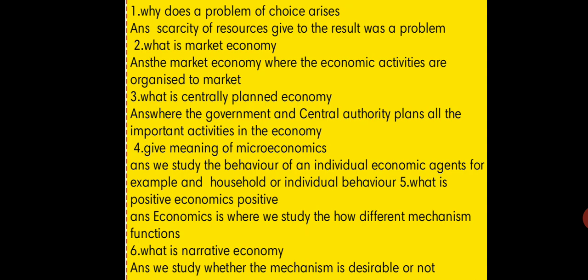Why does a problem of choice arise? It arises because of the shortage of goods. It is nothing but scarcity of resources. What is market economy? Market economy is nothing but the economic activities are organized through the market. What do you mean by centrally planned economy? Centrally planned economy is nothing but the government or the central authorities plan all the important activities of the economy.